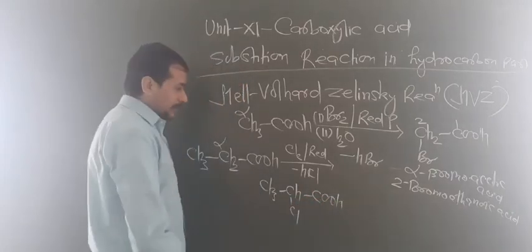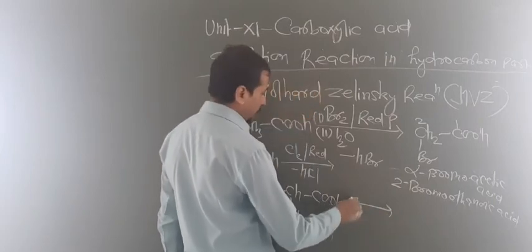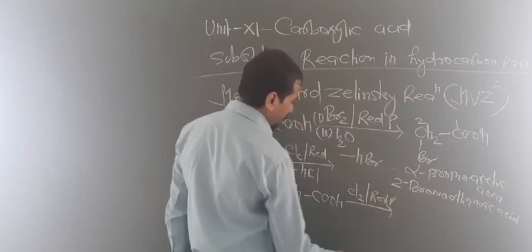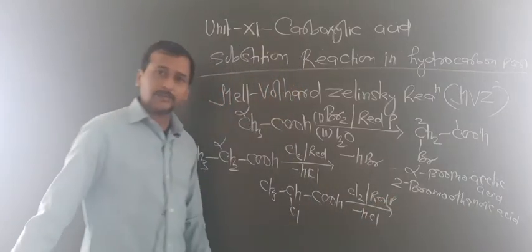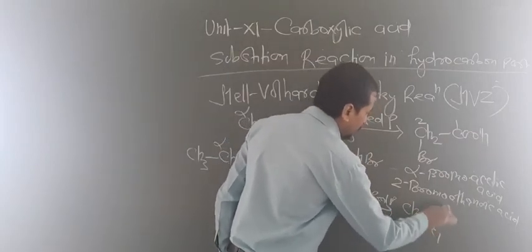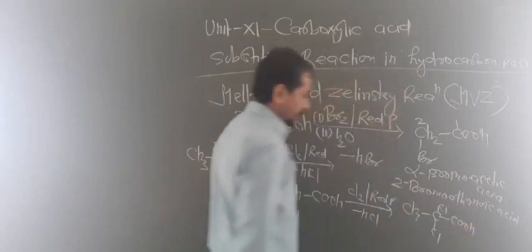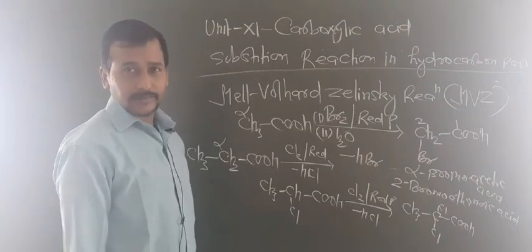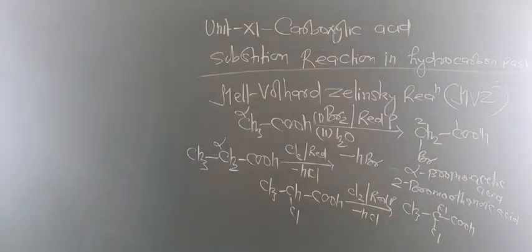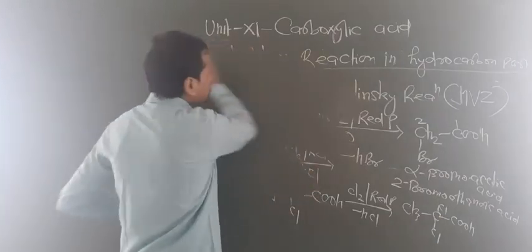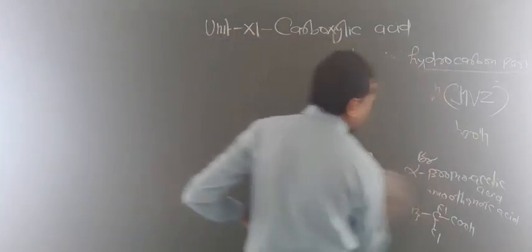Okay, if this reaction is again repeated, what happens here, one more H can be removed in presence of Cl2 and red phosphorus, so again one HCl is removed. Okay, so now you will get CH3 CCl2 COOH. Okay, so this is known as alpha alpha dichloropropionic acid. Are you getting this point? So by this way you can know the reactions of carboxylic acid. Now the last reaction of carboxylic acid is the electrophilic substitution reaction.